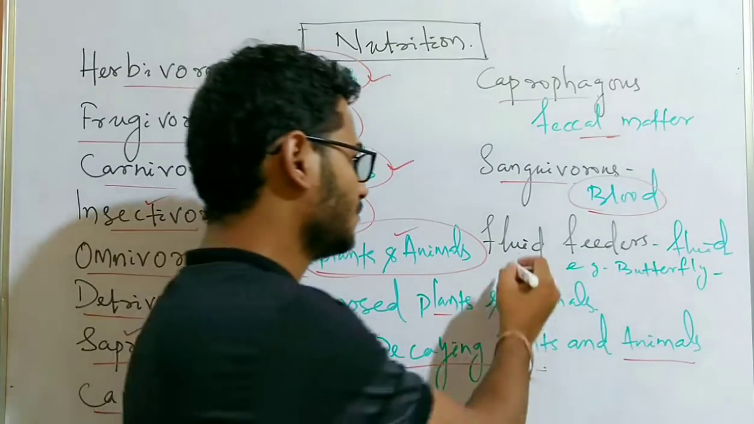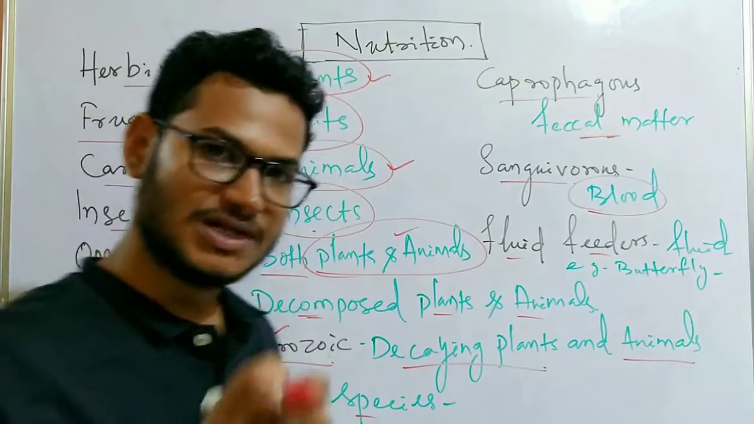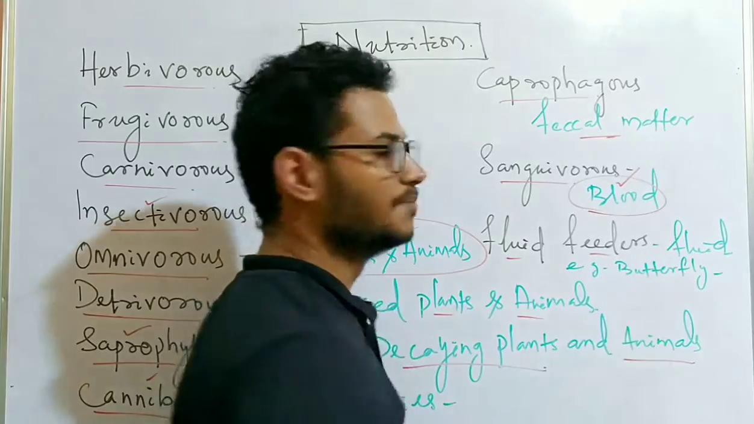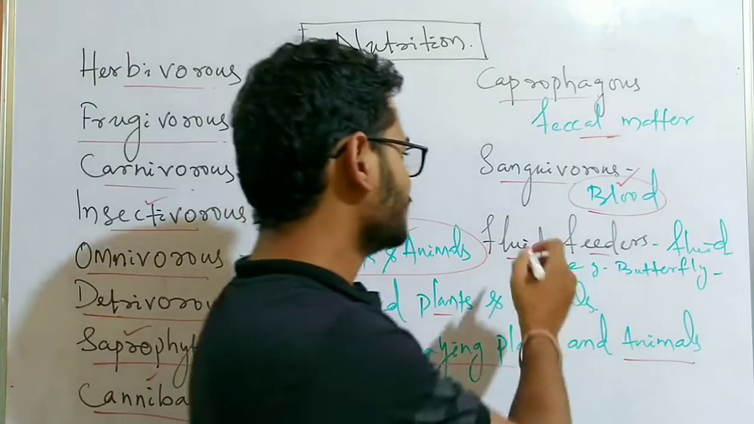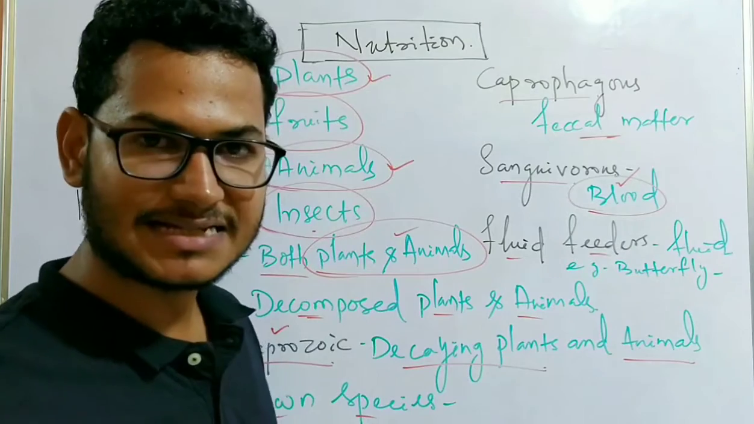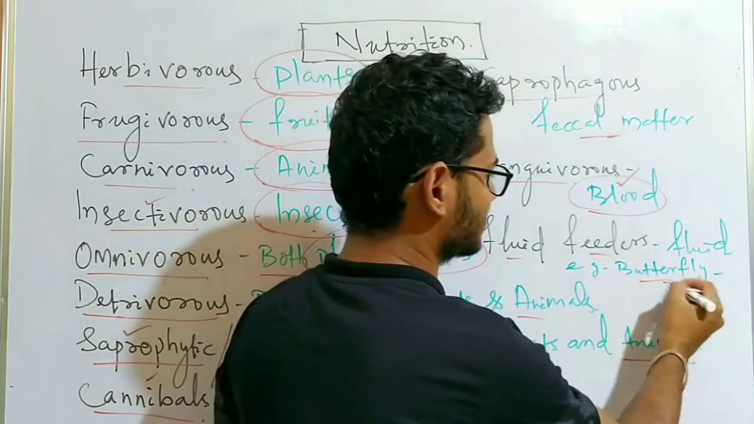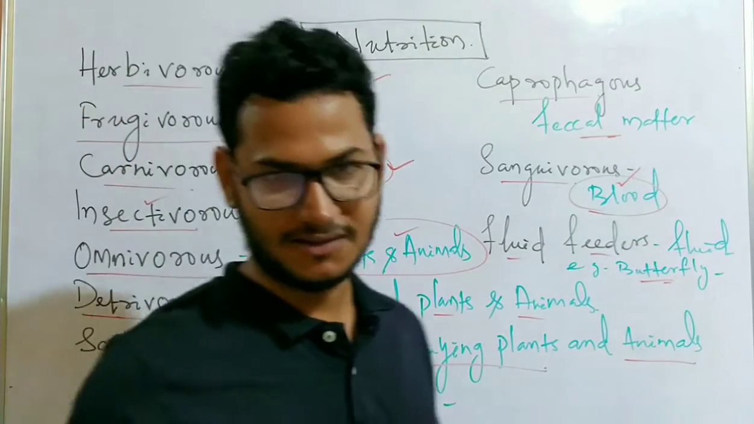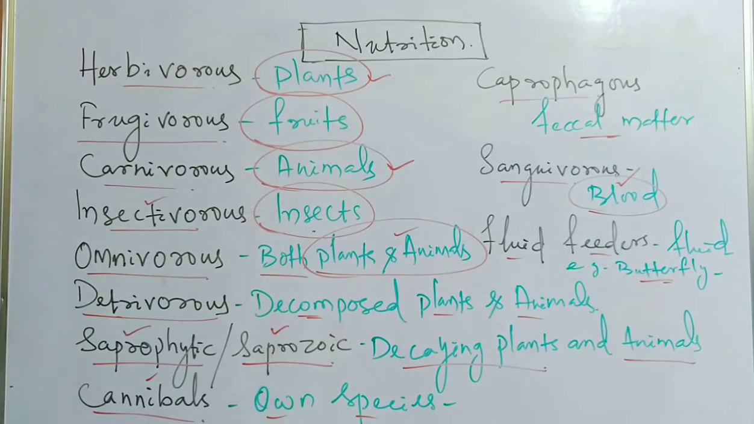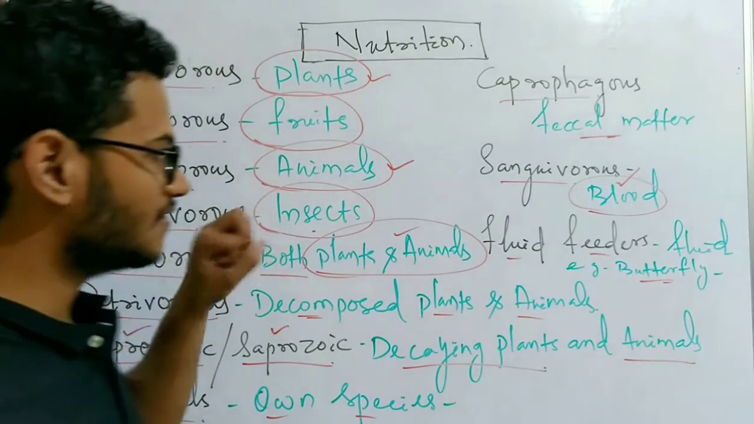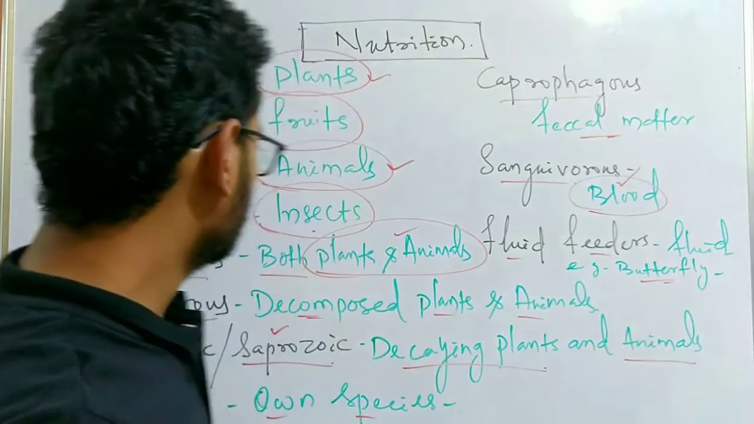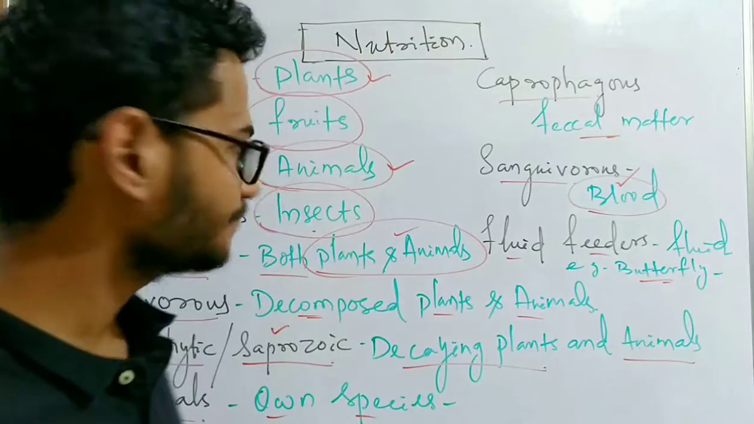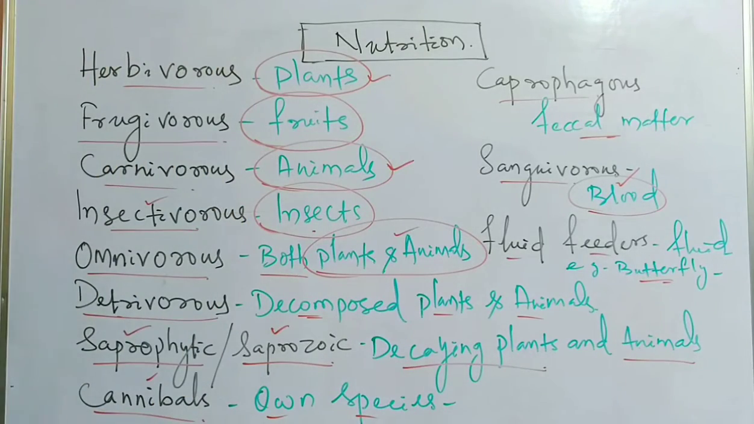Clear? Next, the fluid feeders. Fluid feeders are different from sanguivorous, because sanguivorous feed only on blood, but fluid feeders may eat blood, and the butterfly is also an example, where the butterfly feeds on the fluid from different flowers. So these are the various types of nutrition depending on what the organisms eat, what the organism feeds on. So these are different modes of nutrition.